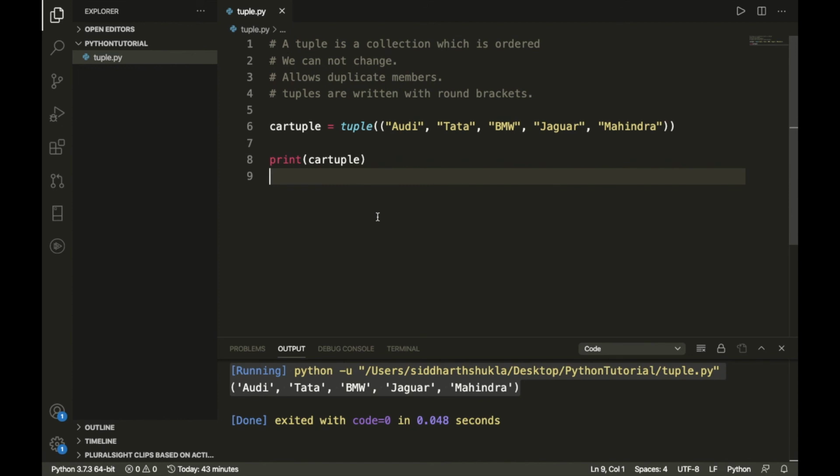So we can make multiple tuples, and we have already seen how to print an indexed specified value, and also we can count something in a tuple. Basically, round brackets are used in a tuple, and square brackets are used in a list. The first difference is a syntax difference basically. The second major difference is that we can change a list, but we cannot change a tuple. So these are the basic differences between list and tuple.